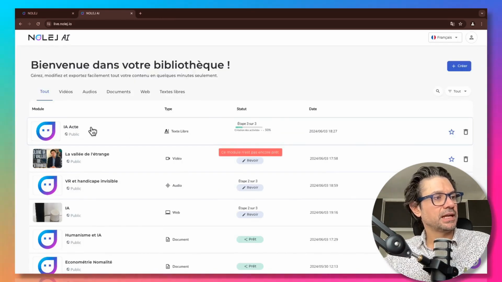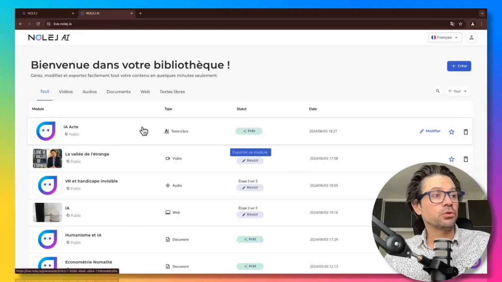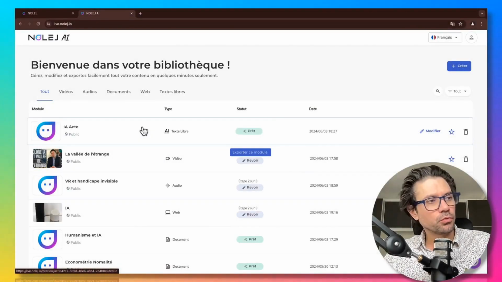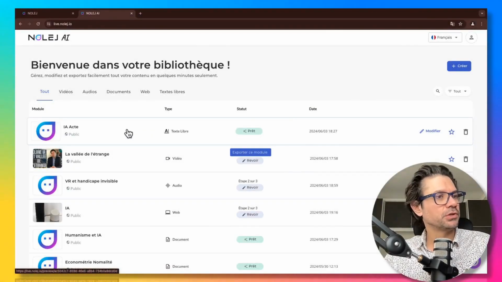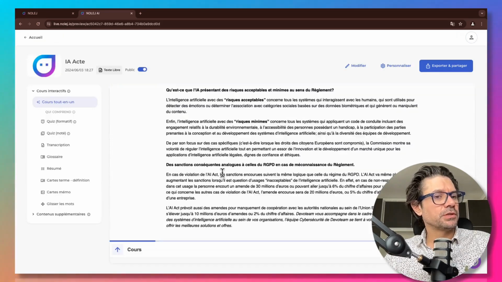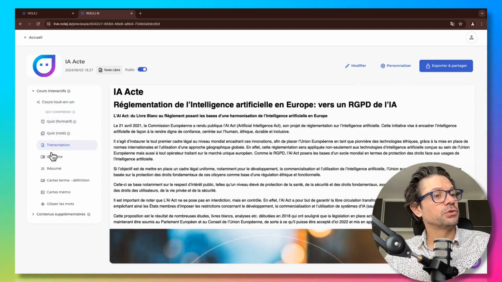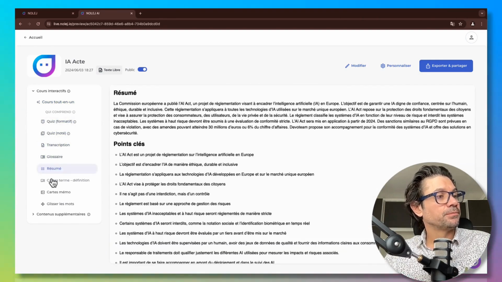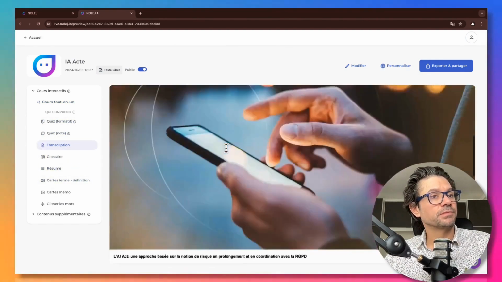I see that my AI Act module is being generated again. And there you go, it took about 30 seconds, which was much shorter than creating it from scratch. Now I can once again review the module I created and check that the modifications I requested have been taken into account, and that certain concepts, for example, are no longer present in that module.